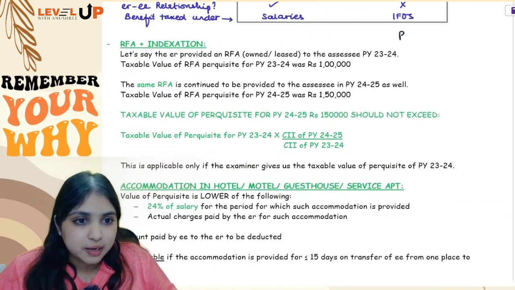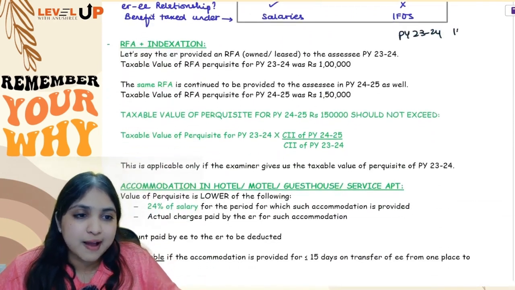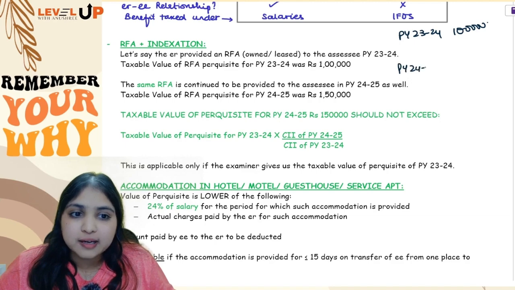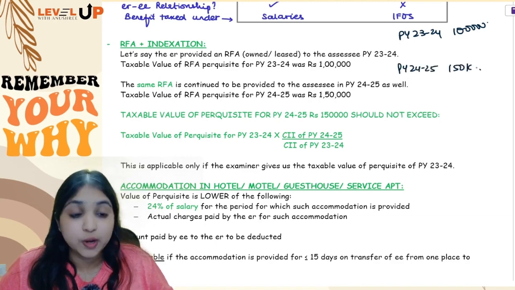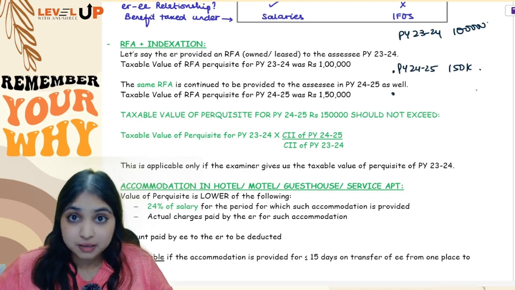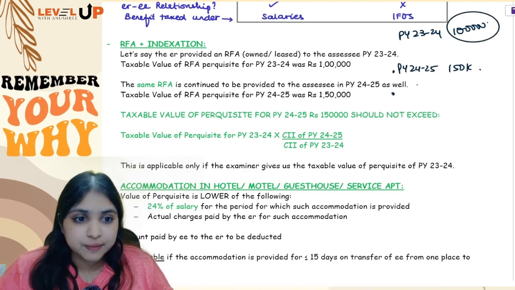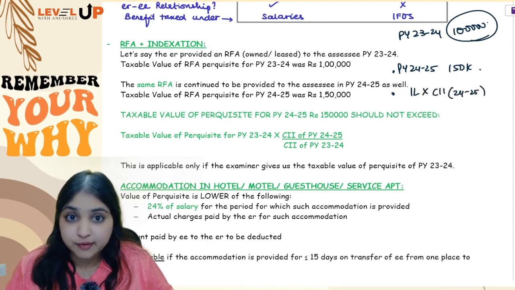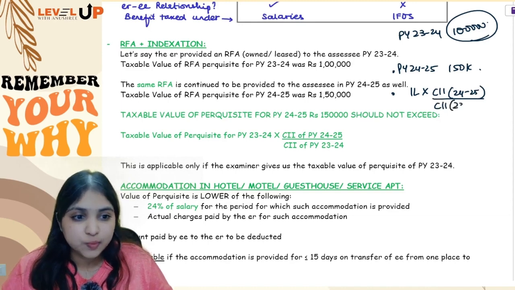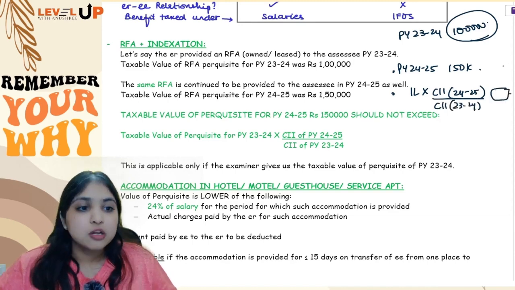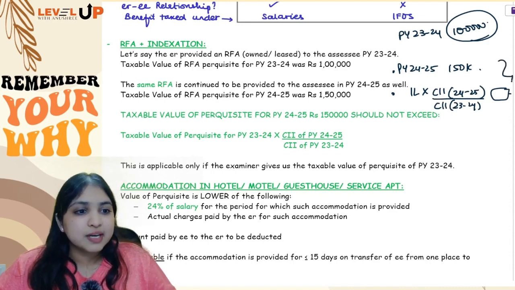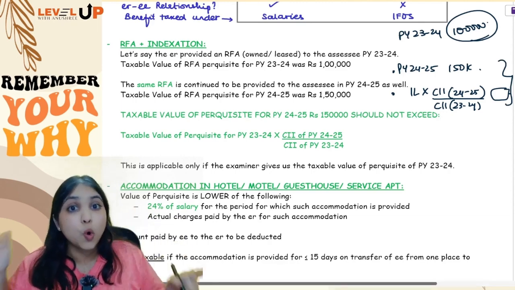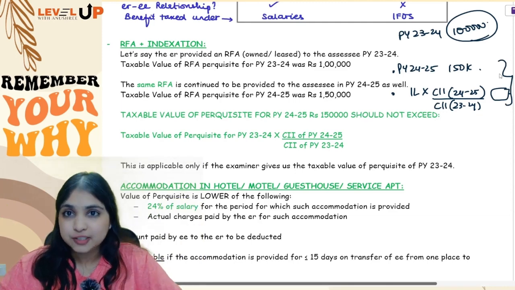For example, he has told you 23-24's taxable value is 1 lakh. In that case, first you will do the normal calculation for the current year. Let's say your RFA number for the current year was 1,50,000. Then you will compare this number with the indexed value of last year's RFA. So last year's RFA is 1 lakh, multiplied by CII of your current year 24-25 divided by CII of last year, which is 23-24. You will get one number over here. Out of these two numbers, whichever is the lesser amount will become your final taxable value of RFA. But you will do this only if the examiner has given you 23-24's taxable value of RFA.